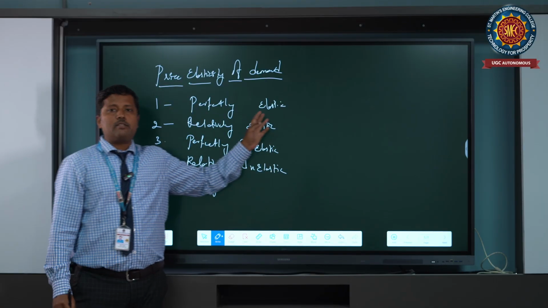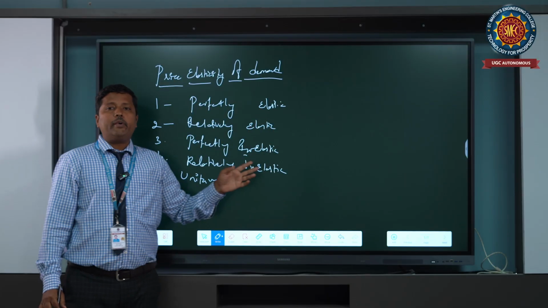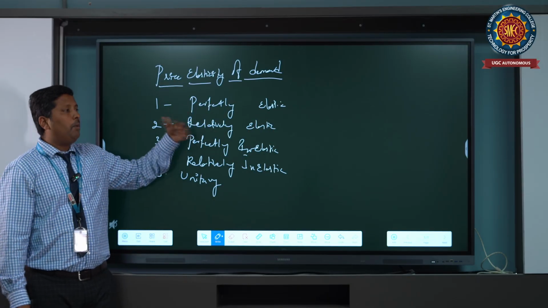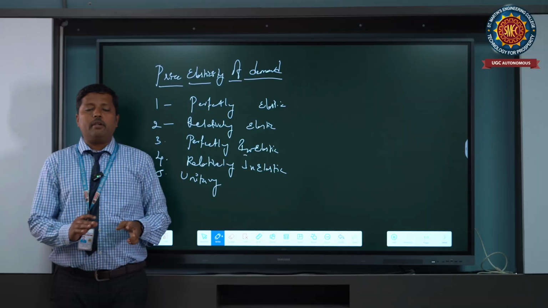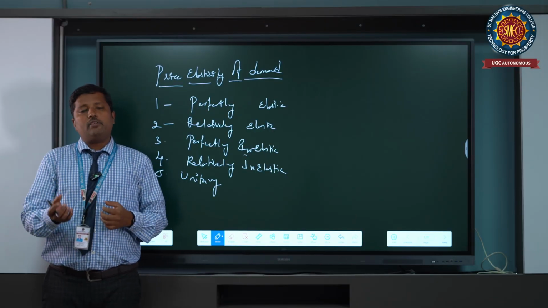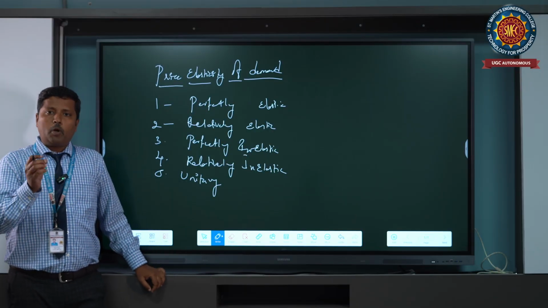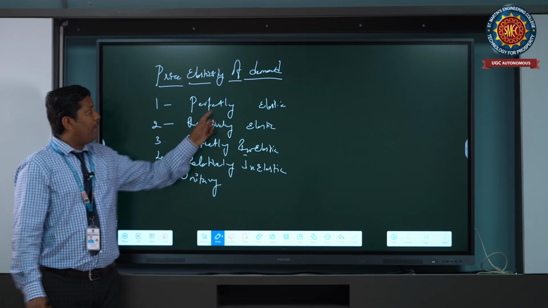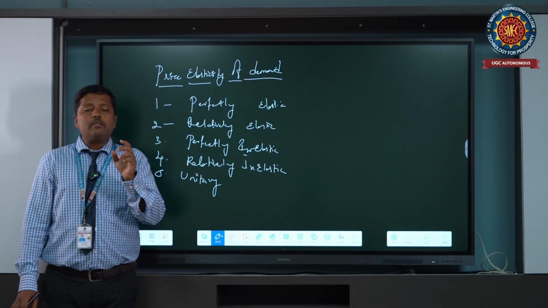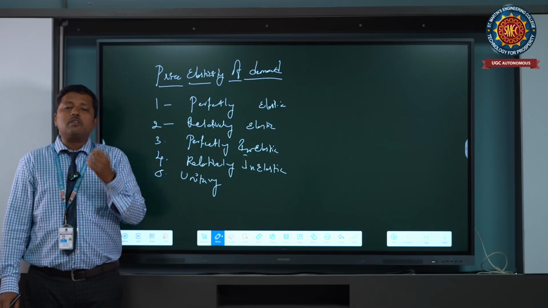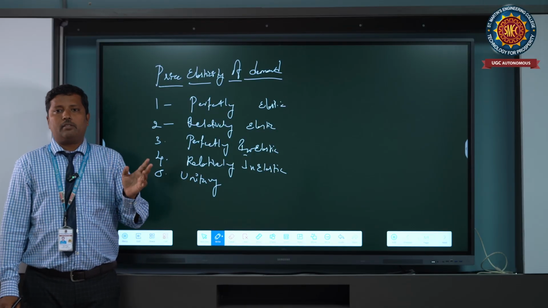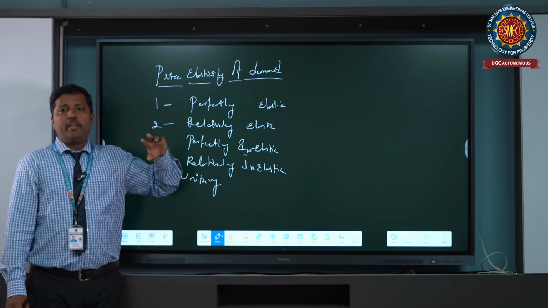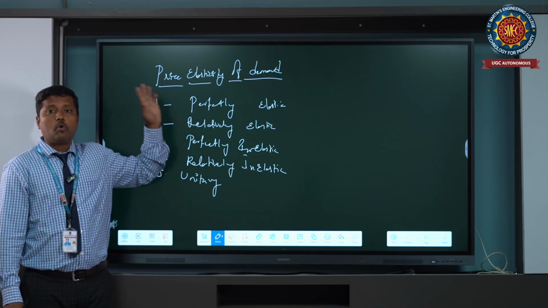So perfectly elastic, what happened here? Again, I am reminding you that price elasticity of demand is nothing but proportionate change in quantity demanded of a commodity by proportionate change in price of the commodity. So here, perfectly elastic means there is no change or a slight change in the price, and there might be a huge change in demand. So that is called elastic.